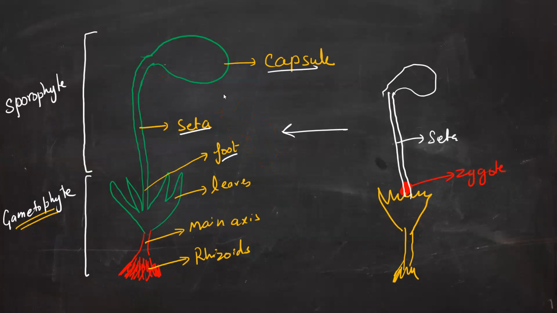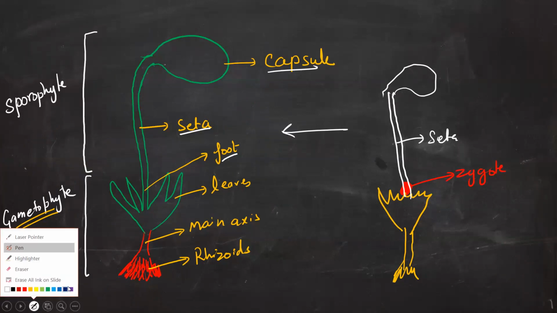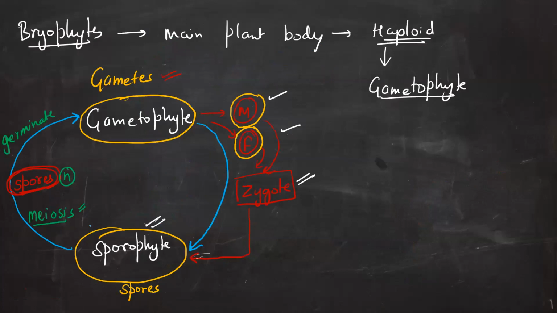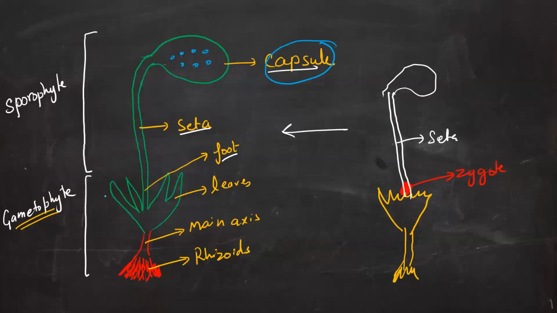Okay. Now the next point that we are going to understand is about this capsule. This capsule has some specialty in it. It is going to produce spores. जो हमने पढ़ा था ना बेटा कि the sporophyte is going to produce spores through meiosis. So it is going to produce the spores inside it. यहाँ पर क्या बनेंगे हमारे? Spores बनेंगे. ठीक है? Obviously through meiosis only. And when this capsule ruptures, the spores are going to disperse. Spores क्या करेंगे? फैल जाएंगे हवा में.